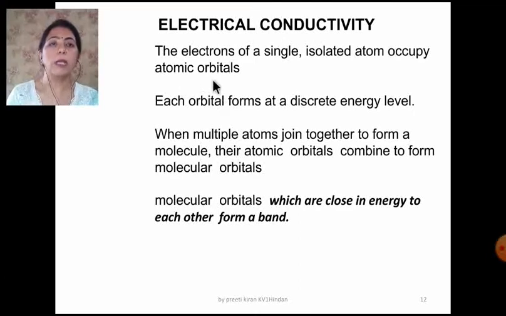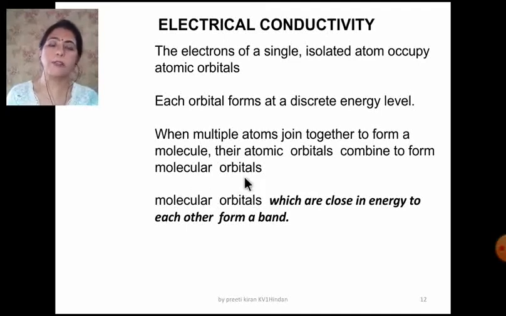The electrons of a single isolated atom occupy the atomic orbitals, and each orbital forms a discrete energy level. When multiple atoms join together to form a molecule, their atomic orbitals combine to form molecular orbitals.